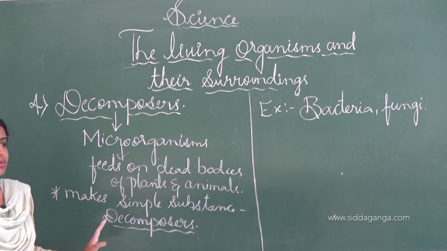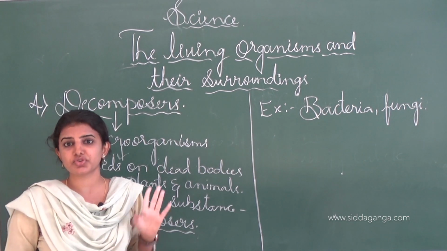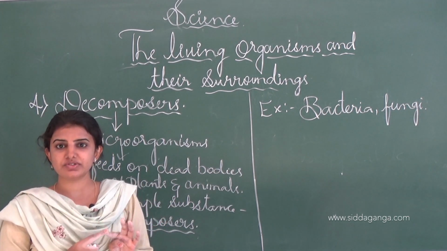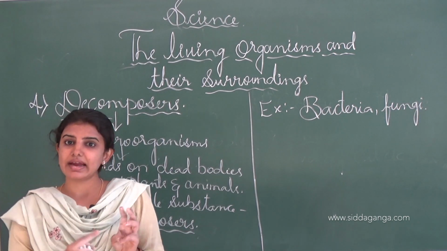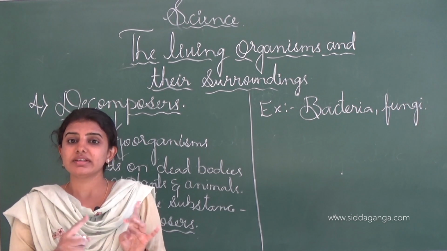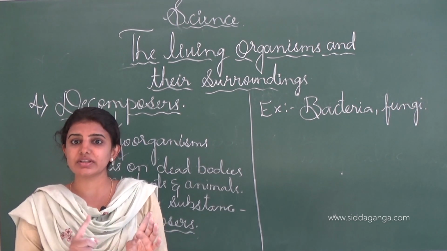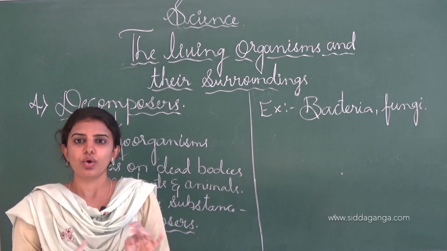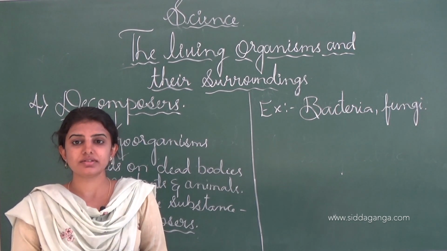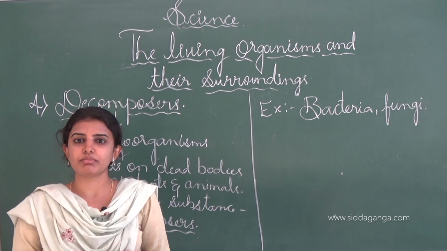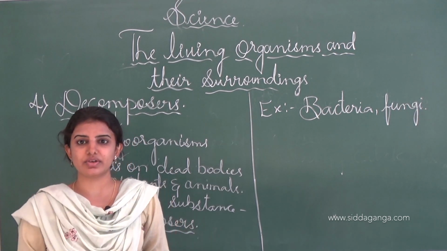So this is all about the biotic factor, and this biotic factor can be categorized into four different types: first one is the producer, consumer, and scavengers, and last one is the decomposers. In the consumer there are three different types: herbivore, carnivore, and omnivore. So this is all about today's class. Here I wind up the class. In tomorrow's class we will learn some more concepts about this lesson, living organisms and their surroundings. Thank you.